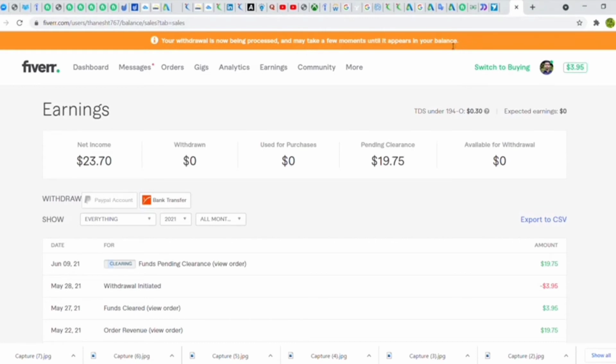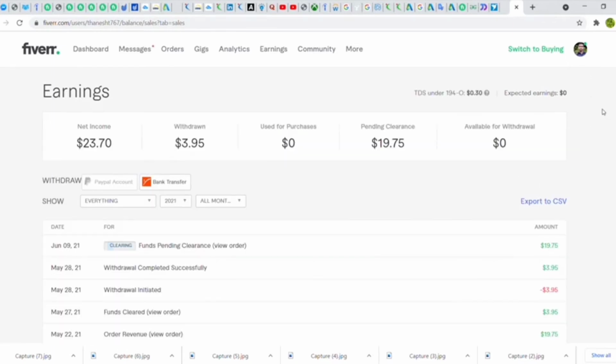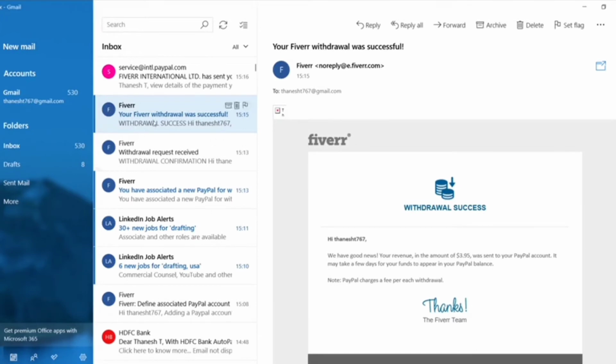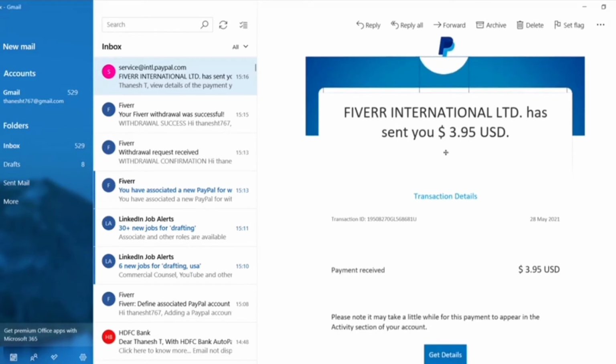Here you can see a withdrawal processing notification at the top in the orange color box. Once you refresh, you will see that the amount has been withdrawn into the PayPal account, and the notification is gone. And after one day, the amount will automatically be credited into the bank account.